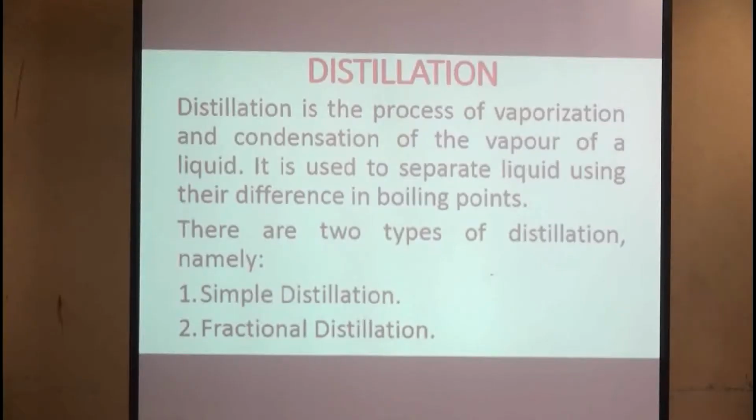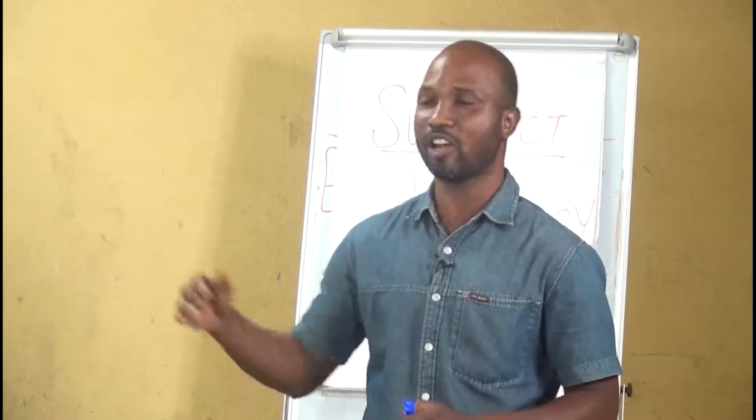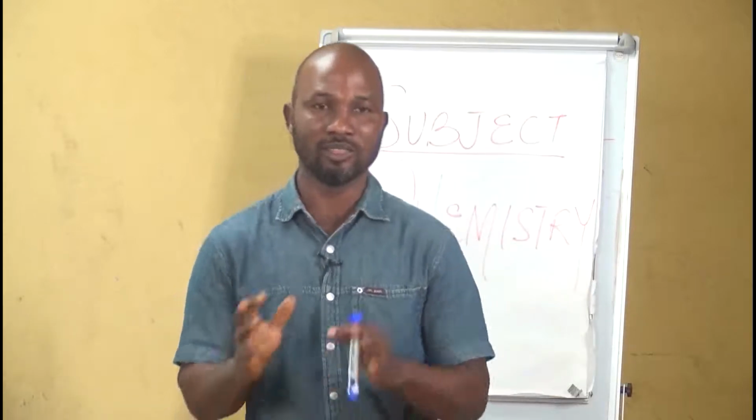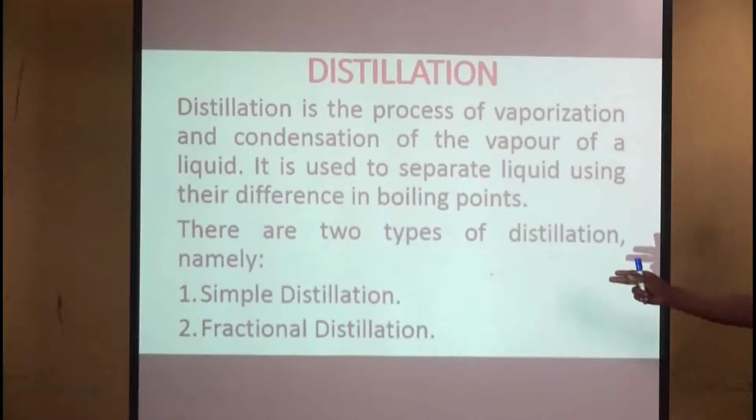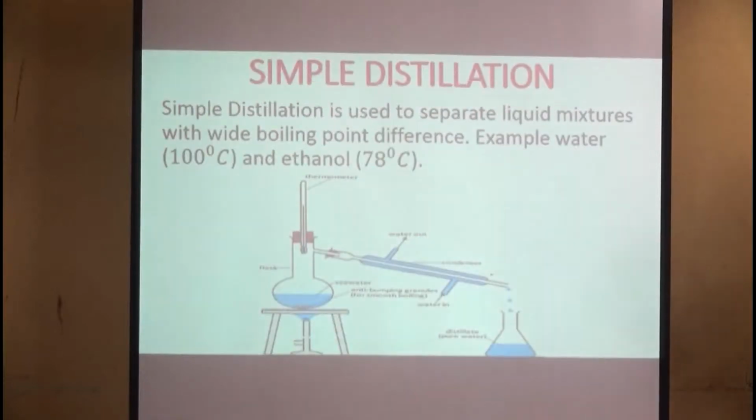Then distillation. Distillation is the evaporation and condensation of liquids. Now, this process of separation uses difference in boiling point, and that is why there are two types of distillation: the simple distillation and the fractional distillation. Now, simple distillation uses wide boiling point difference. For instance, ethanol, which is 78 degrees centigrade, and water, which is 100 degrees centigrade.